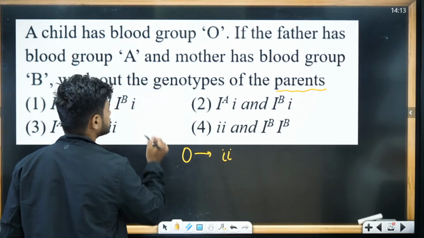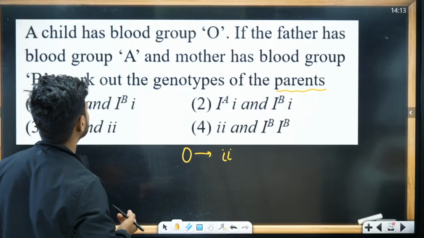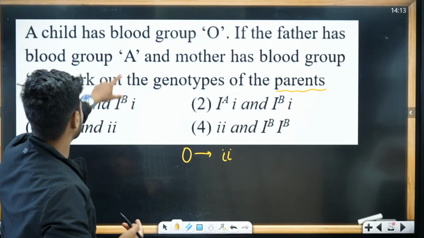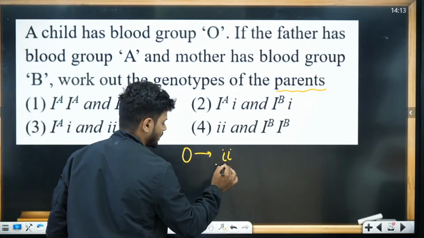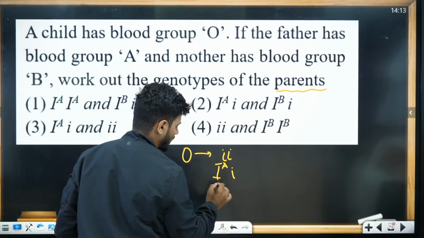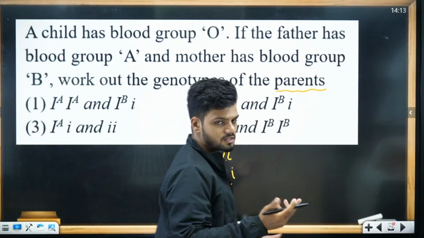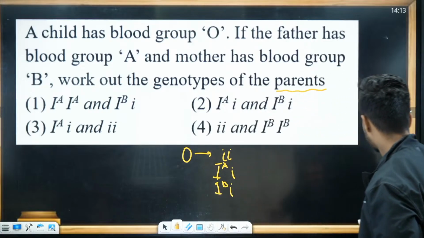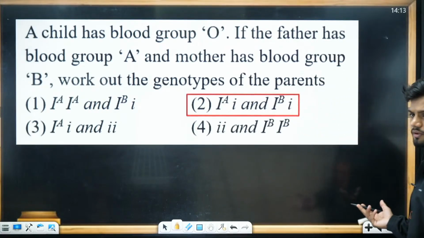So one parent should be, right? If the father has A blood group, he should have IA and i. Mother should have IB and i. Yes, very simple. Very simple question, very simple answer.